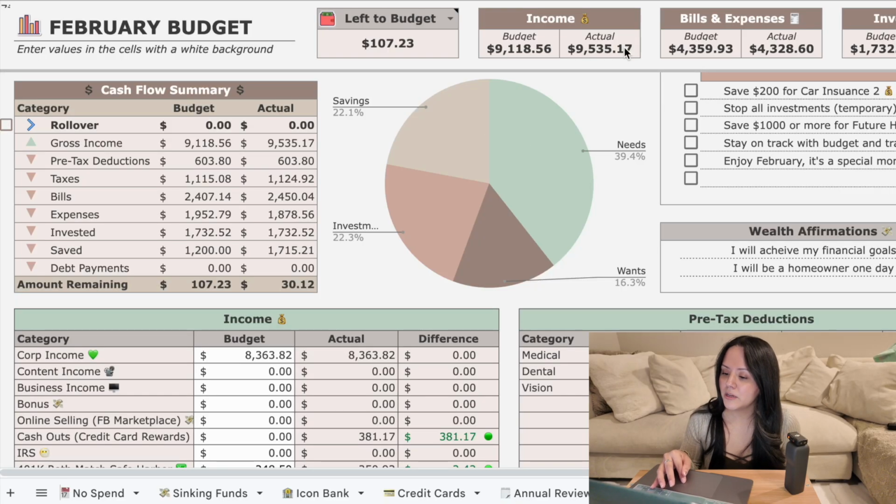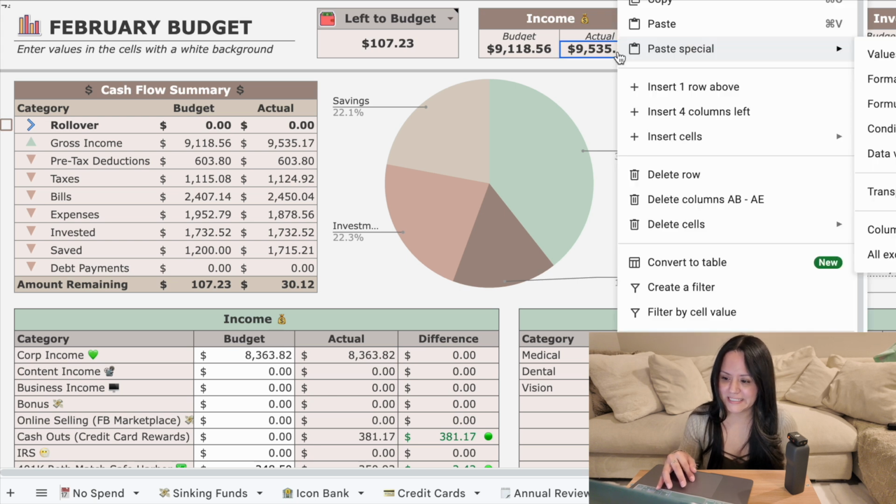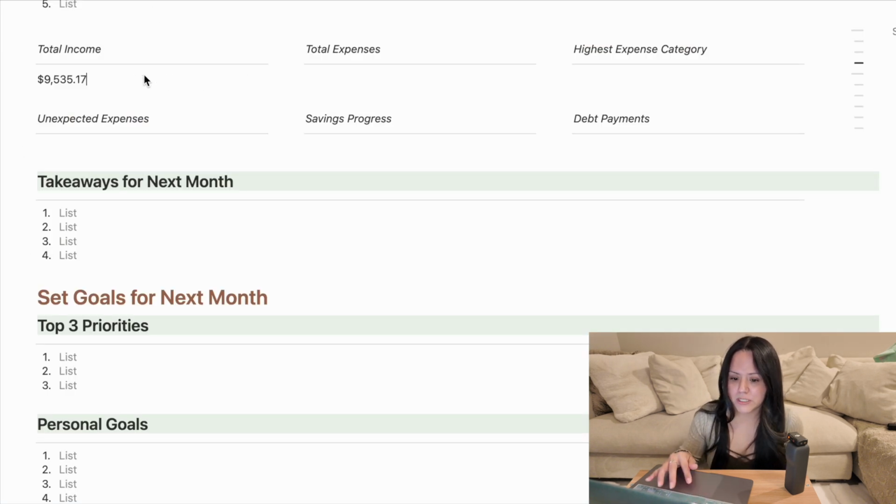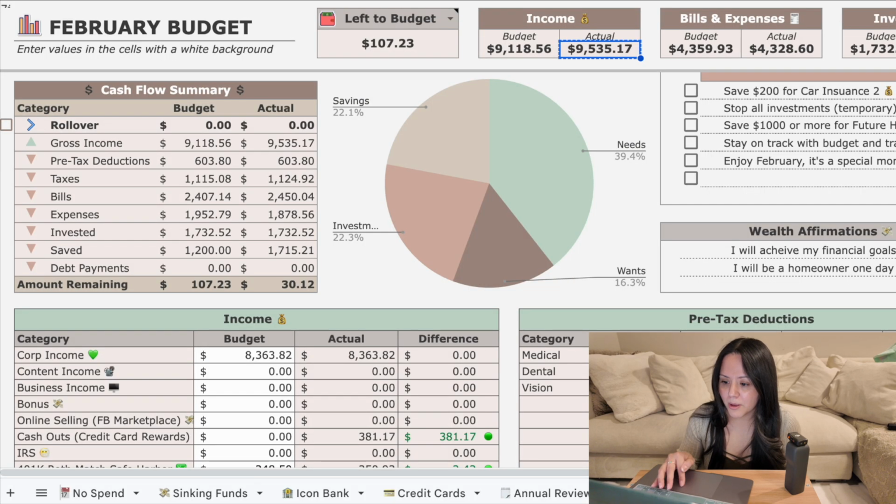Let's look at total income that came in February. So if we look at the February budget, my cats are just going insane right now. I am so sorry, guys. So income that came in February was $9,535.17. So let's go ahead and put that amount. Total expenses for the month was $4,328.60. So it was actually under the budgeted amount, which is pretty good.